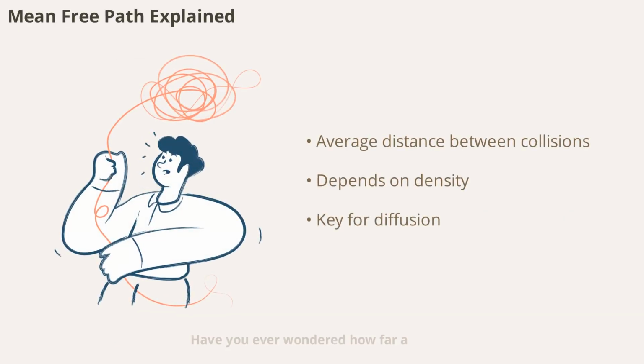Have you ever wondered how far a gas molecule travels before bumping into another? This average distance is called the mean free path. In a gas, molecules are constantly moving and colliding. The mean free path depends on factors like the size of the molecules and the density of the gas. In low-density gases, molecules travel farther between collisions, while in high-density gases, the mean free path is shorter. Understanding mean free path helps explain properties like diffusion and viscosity in gases.